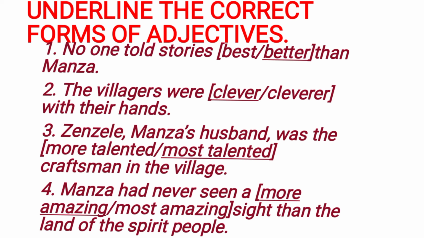Third one, Zenzil, Manza's husband, was the more talented or most talented craftsman in the village. Which is the right form of adjective, children? Yes, most talented is the right form. You have to underline that one. Okay. Then fourth one is Manza had never seen a more amazing or most amazing sight than the land of the spirit people. Which is the right form of adjective, children? Yes, more amazing is the right form of adjective. You have to underline that.